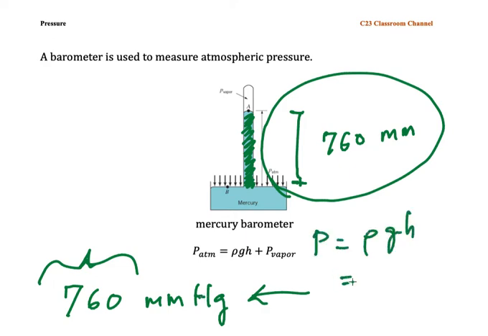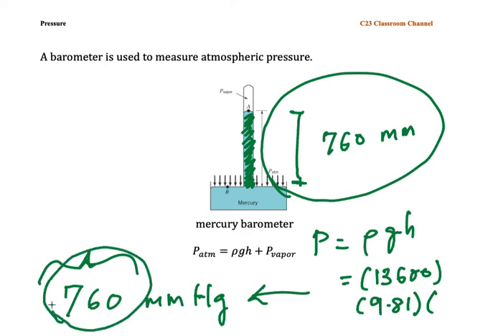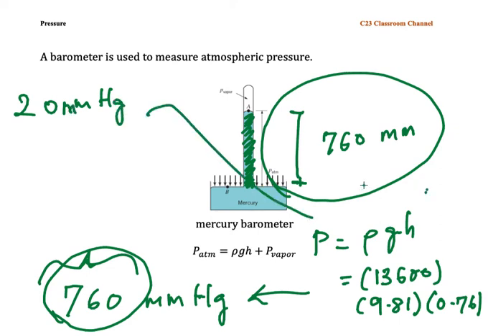You substitute the density of mercury, which is 13,600 kilogram per meter cube, times the gravity 9.81 and times the height, which is 760 millimeter mercury or 0.76. Then you could get the value of the pressure. So if you get, for example, 20 millimeter mercury, you need to calculate by using this idea to get the value of the pressure.